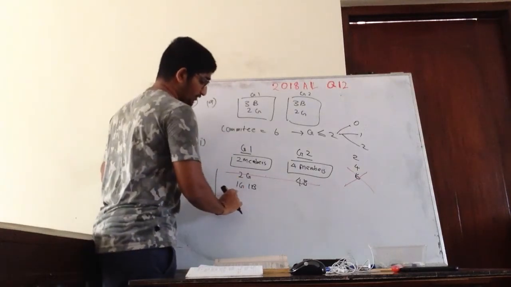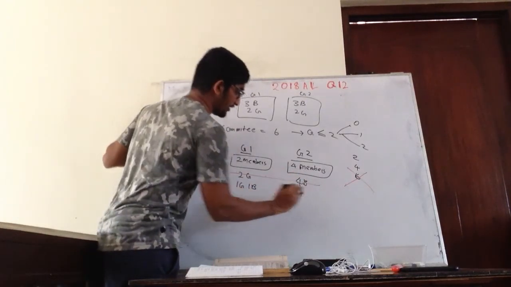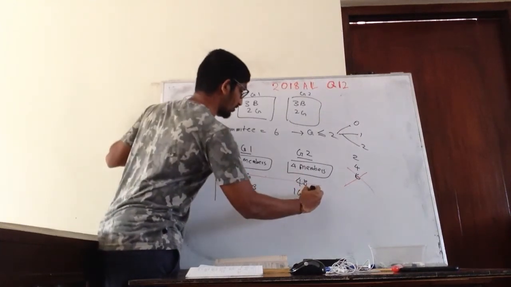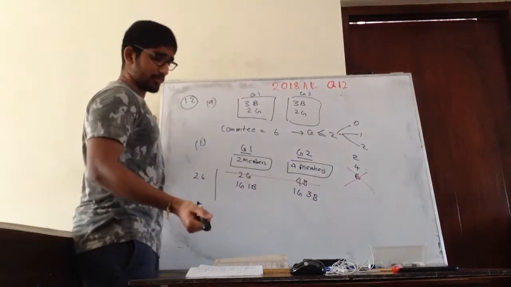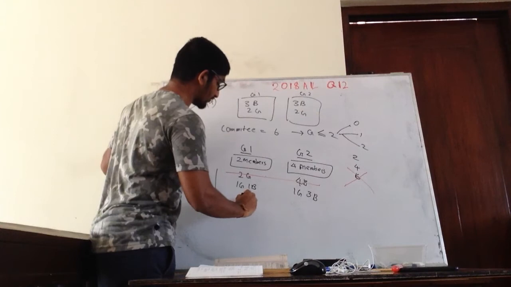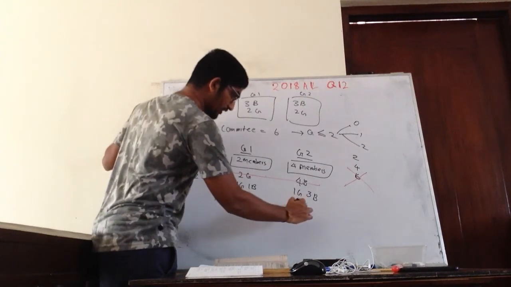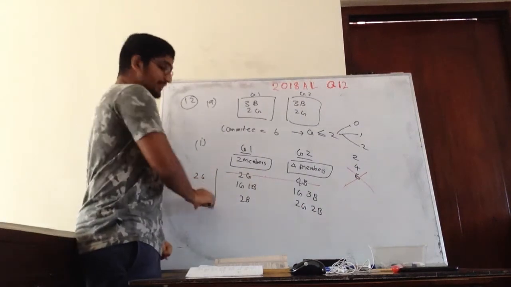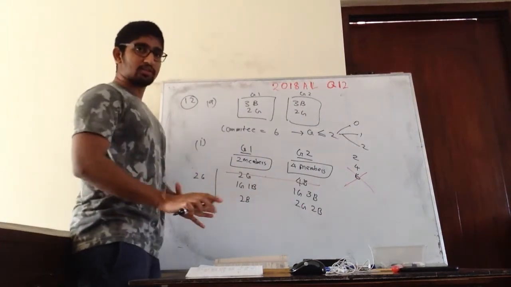So there's 1 girl from here, then another girl from here, then 3 boys. Then another way is I can take 2 boys from here, 2 girls from here, and 2 boys from here. So that is the only way that we can take 2 girls.